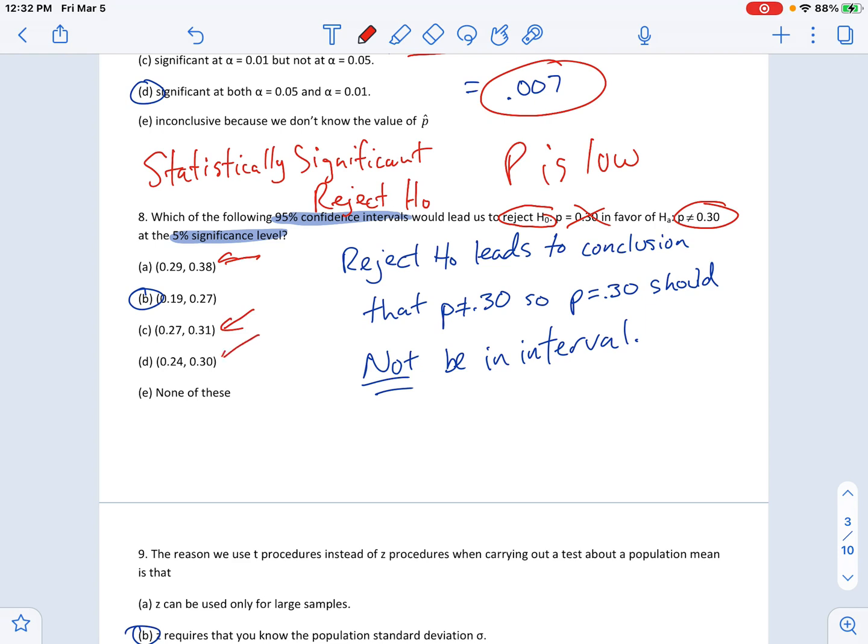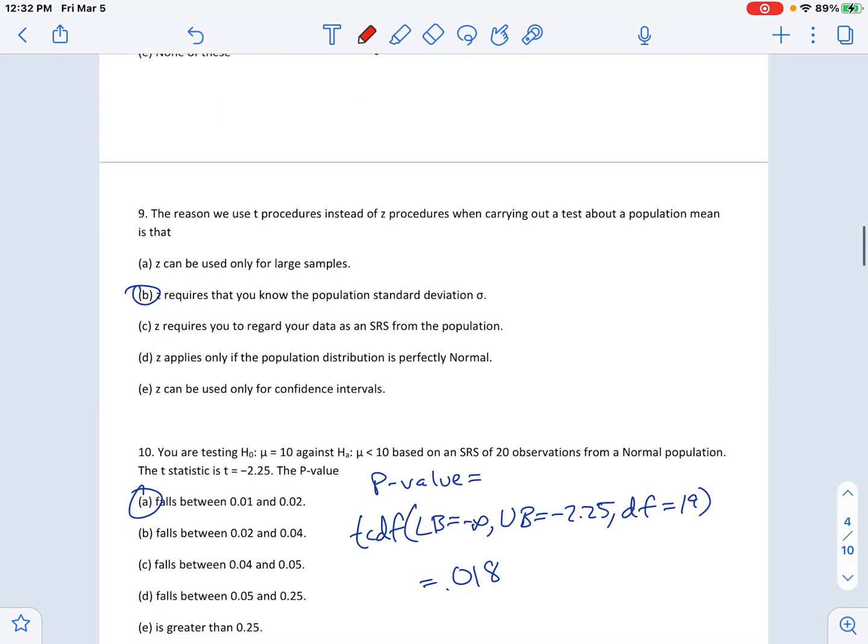30% is contained in all three of these intervals, meaning it's possible, doesn't mean it has to be, but it's possible that 30% could be the true number. And since 30% is what we reject, we have evidence for the alternative, so the entire interval better not contain 30% in it. In this case, it says not equals. Technically, all of this suggests below. Either way, it doesn't have not equals. Reason it might be none of these is if the levels didn't match. But remember, 95 goes with 5, 90 goes with 10, 99 goes with 1. You'll see that again here later in this MC practice.